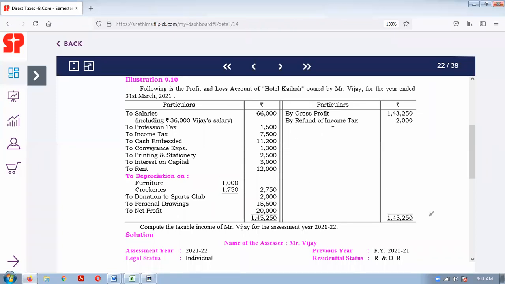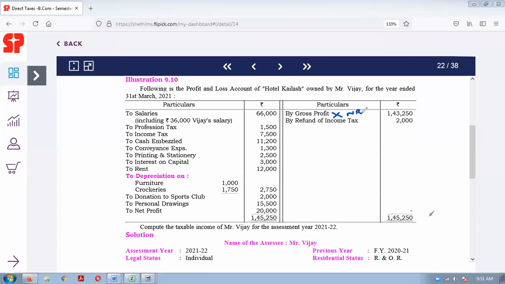Now, after completing the debit side, we will look at the credit side. Only two entries are there in the credit side in this question. And in this question, one advantage is that there are no adjustments also. Okay, only the profit and loss account is given. Now, credit side, gross profit: we have understood that there is no need of checking. So gross profit is not relevant.